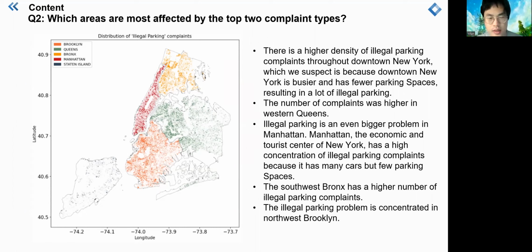Manhattan is the economic and tourist center of New York, with many vehicles but few parking spaces, hence the higher concentration of illegal parking complaints. The southwest part of the Bronx has a higher number of illegal parking complaints, while the northwest part of Brooklyn has a higher concentration of illegal parking.